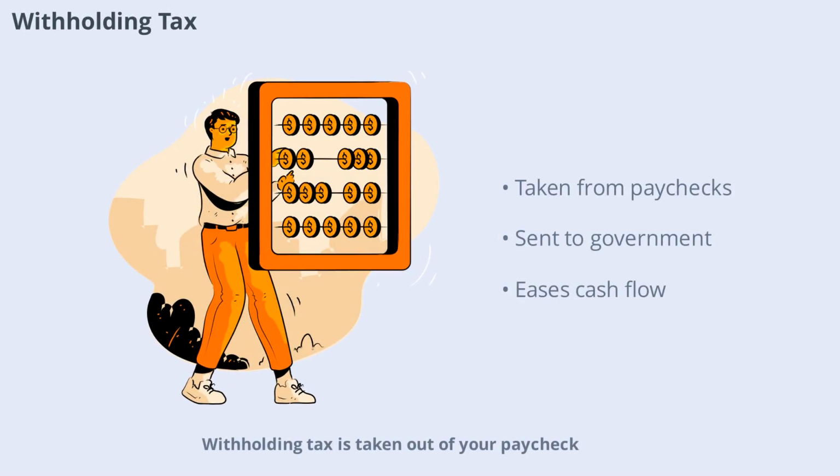Withholding tax is taken out of your paycheck by your employer and sent directly to the government. This system ensures that taxes are collected regularly throughout the year, rather than in one lump sum. Withholding helps prevent large tax bills at the end of the year and makes it easier for governments to manage cash flow. Most employees are familiar with this process, as it's a standard part of payroll.